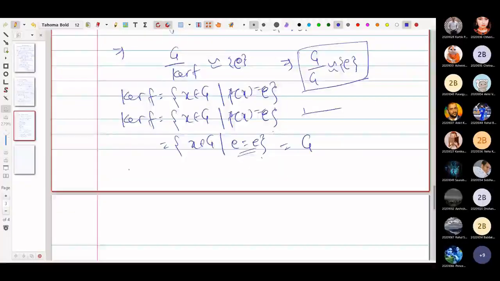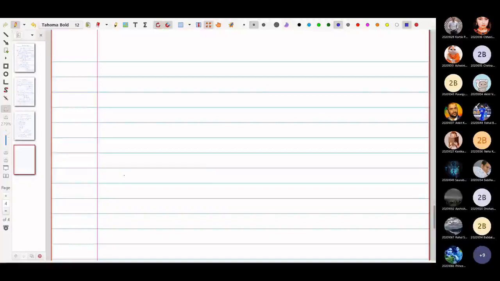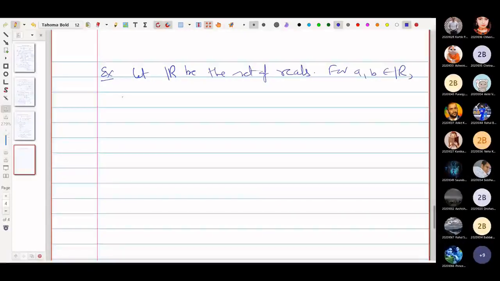In this connection, let us see one more result. You can try it out to prove. Let capital R be the set of real numbers, for a, b belongs to R such that a is not equal to 0.